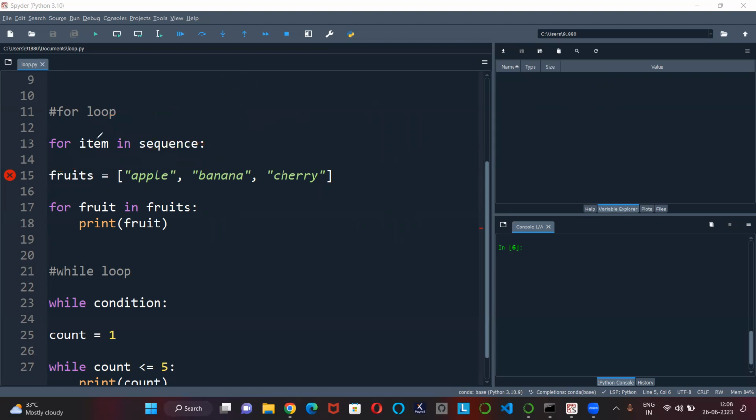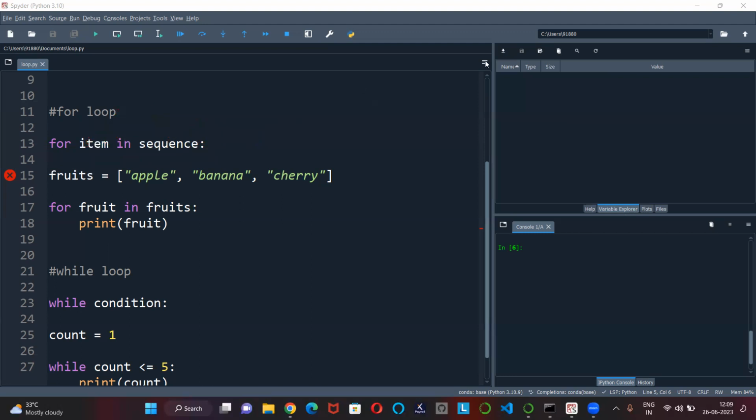For loop is nothing but just concentrate on this line: for item in sequence. This is how we represent our loop. The loop variable, that is item, takes on the value of each item in the sequence one by one until the sequence is exhausted, until it becomes empty.